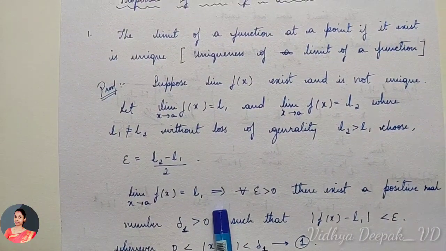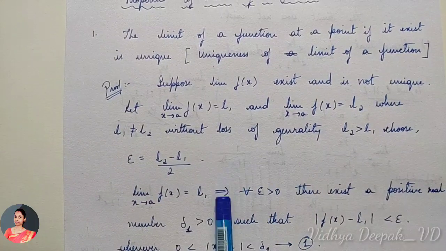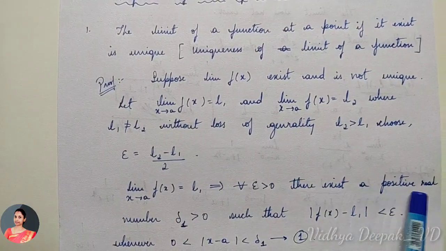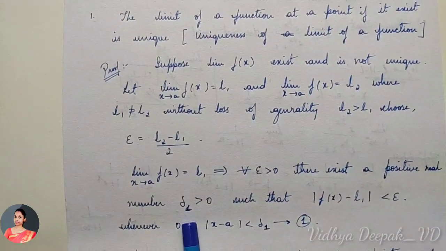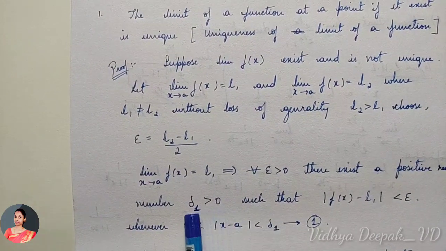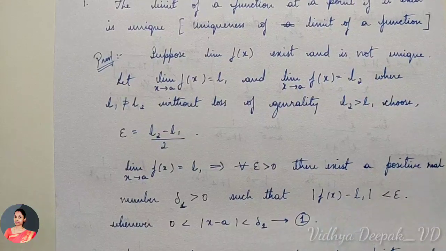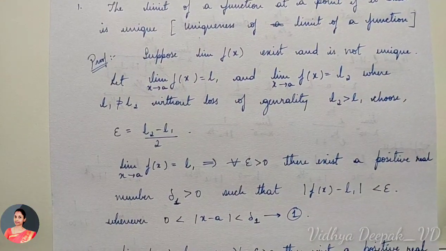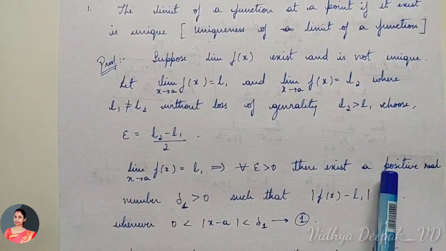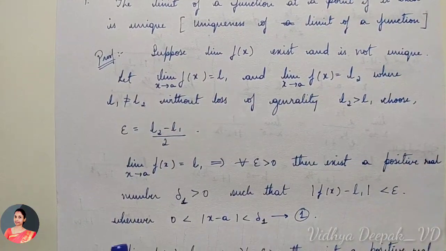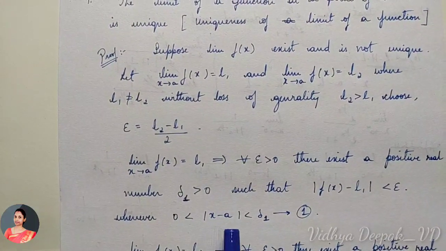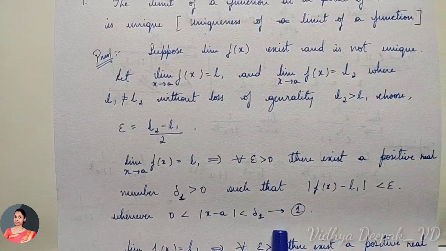That implies for all epsilon greater than 0, there exists a positive real number delta 1 greater than 0 such that, by the definition of limit of a function, mod of f of x minus L1 is less than epsilon whenever 0 is less than mod of x minus a less than delta 1.